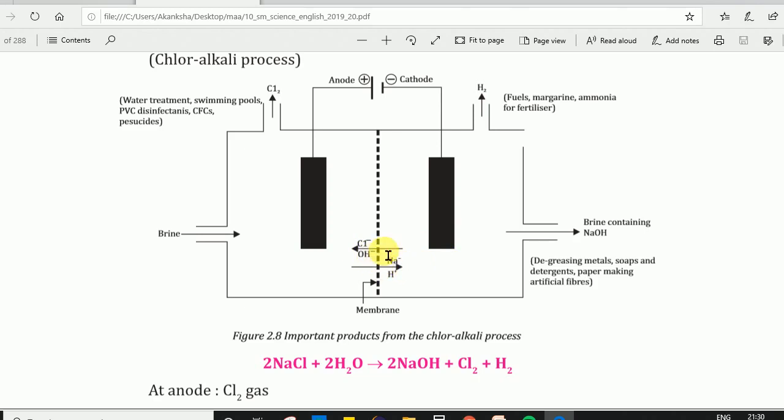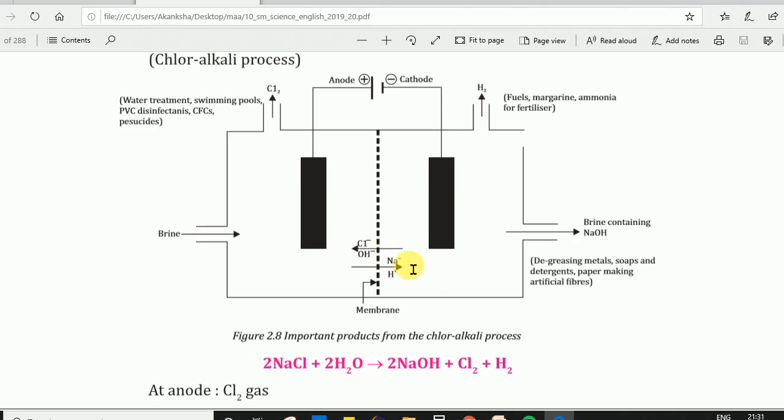From where have these OH ions and H ions come? They have come from water. As we have discussed earlier, water is a polar solvent, and when we dissolve sodium chloride, water also forms H ions and OH ions, and sodium chloride dissociates into sodium positive ion and chloride negative ion. Thus we have 2 positive ions and 2 negative ions.